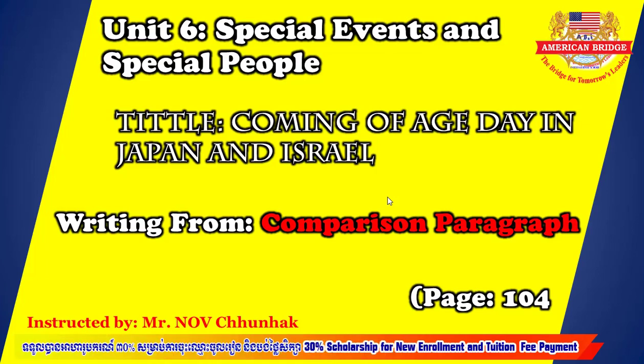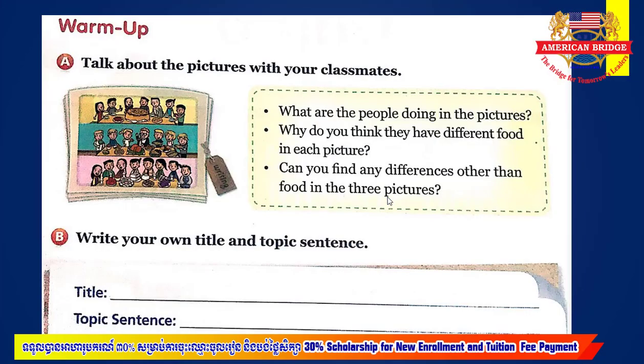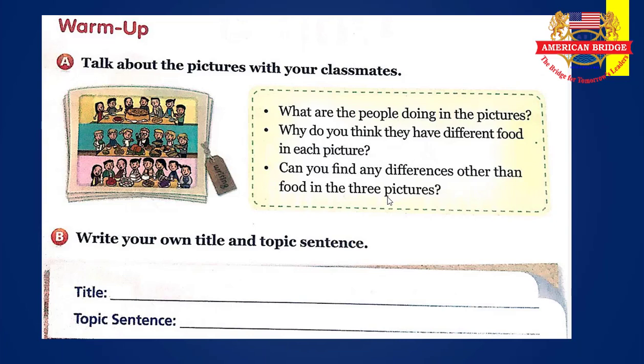Okay, so now we move to our lesson today, everyone, on page 104. To start, teacher would like you to see the picture. Is it different, everyone? So what are the people doing in the picture? They are having a party, but we have to understand what type of party it is, right? They gather the food, okay, and eat together like that.